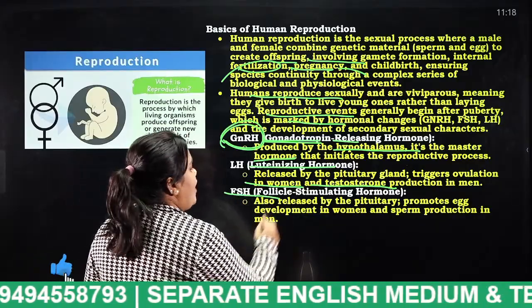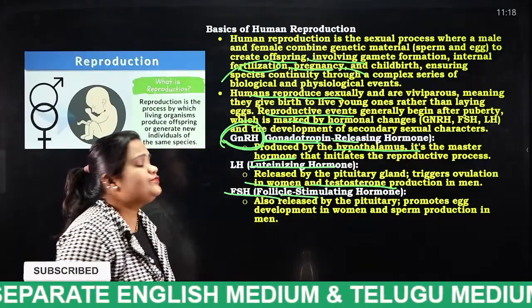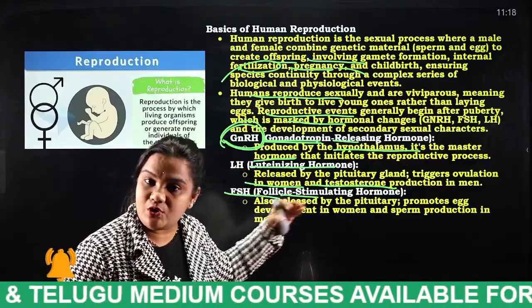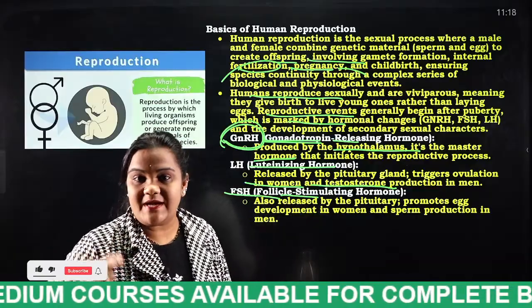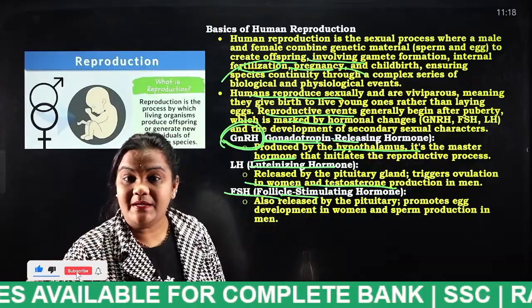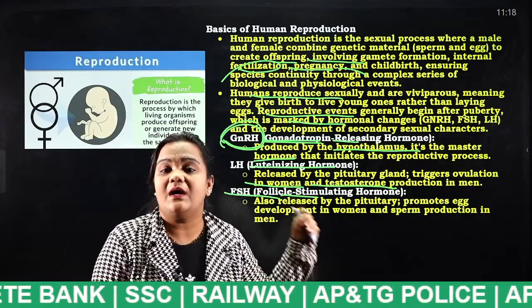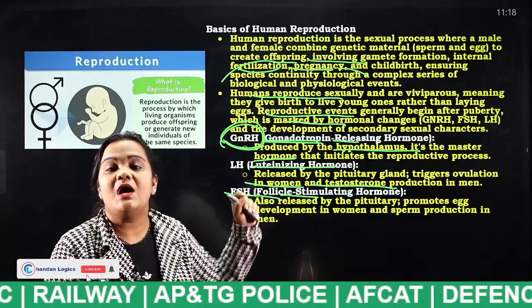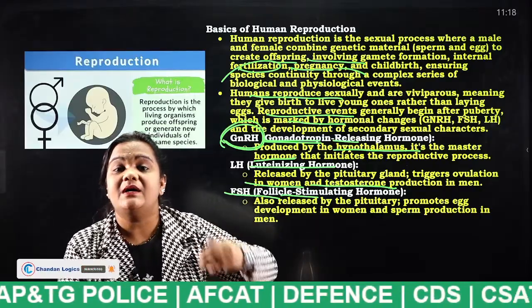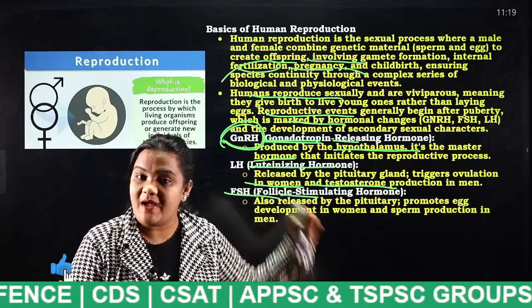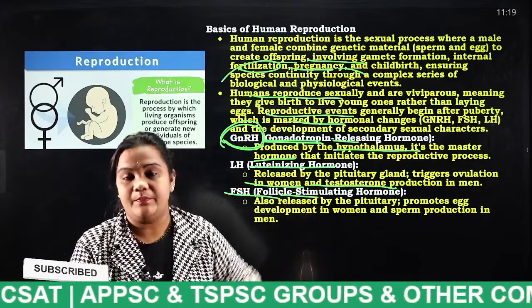And the next one is FSH, follicle stimulating hormone. This hormone is also released by the pituitary gland. It is used for egg development and sperm production in men. What is the function of FSH, students? It is useful for the development of the egg and for sperm production in men.